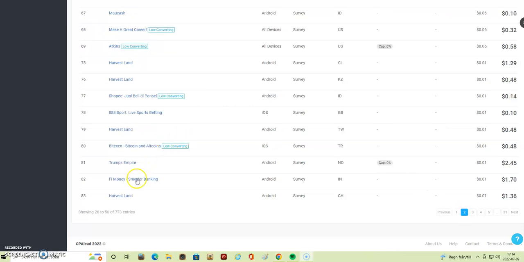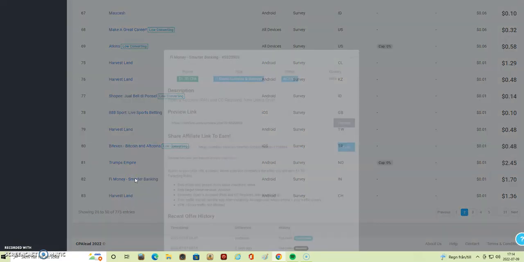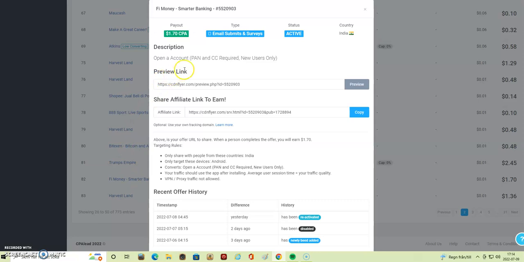So let's check out this offer here, FI Money Smarter Banking. Here are the details of the payout, $1.70 per lead. It's email submits and survey, active, and country India.